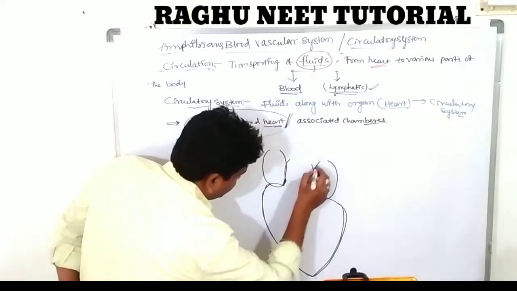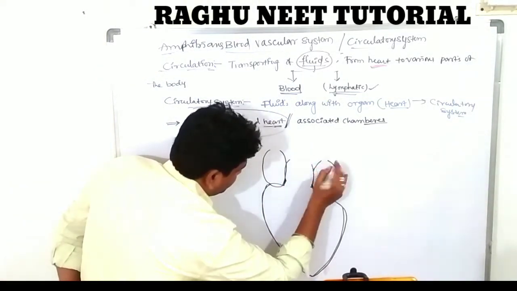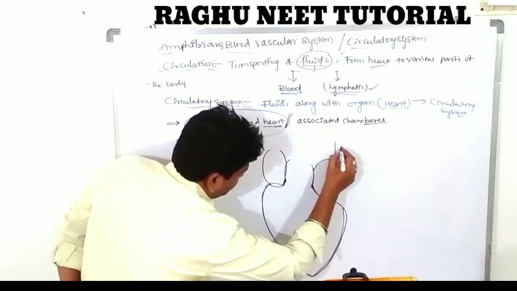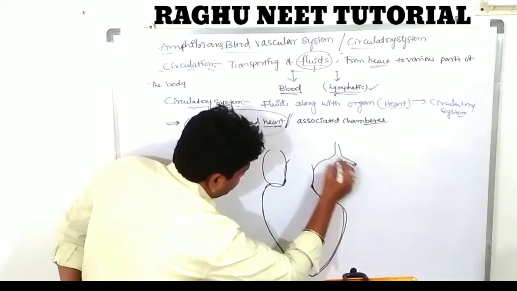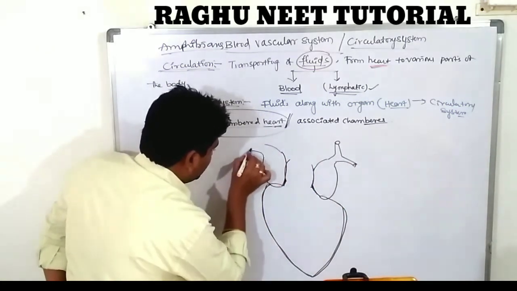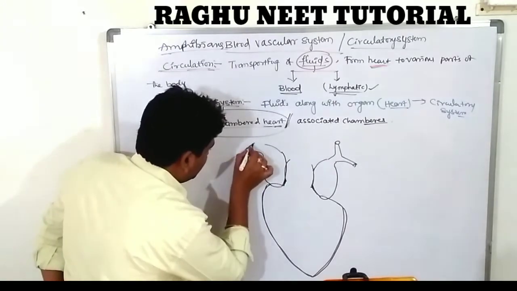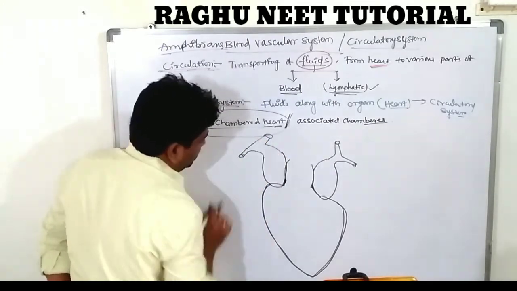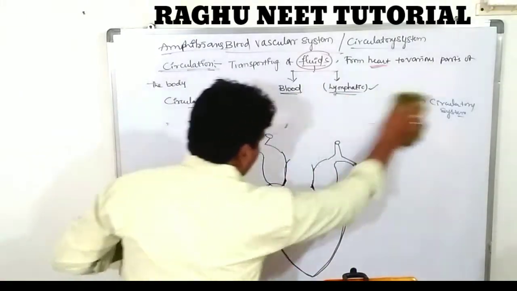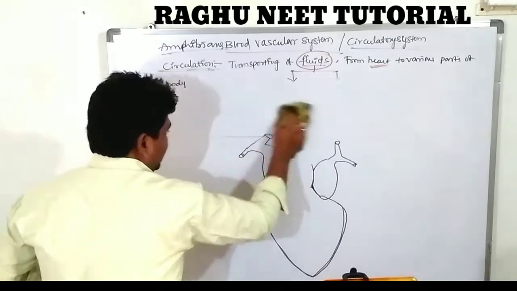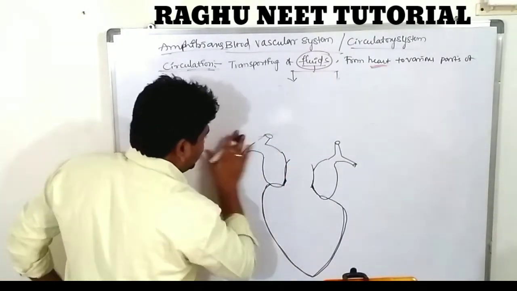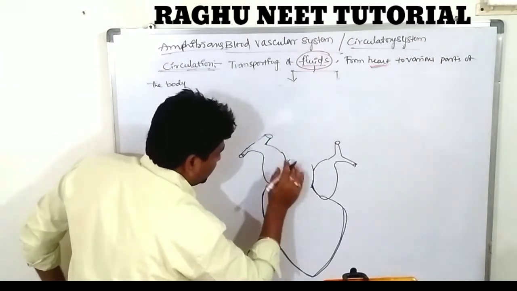These are the chambers, and along with them there are some excessive, associated chambers also present.